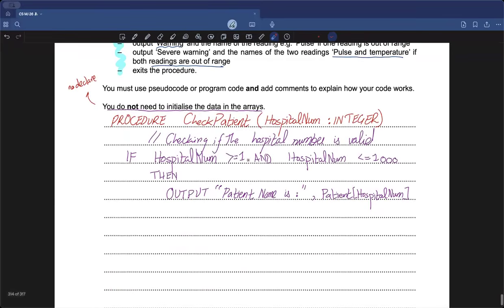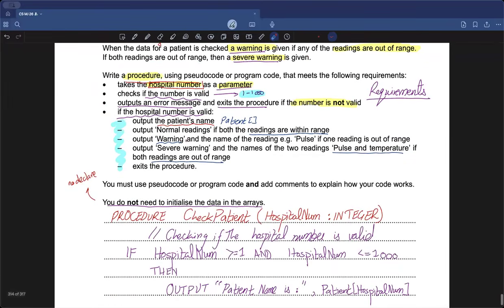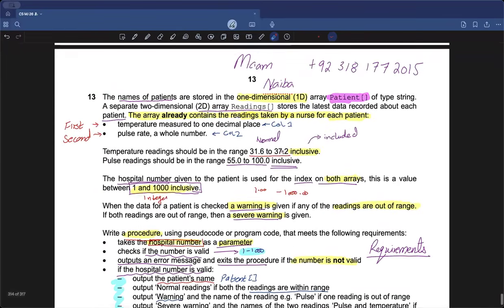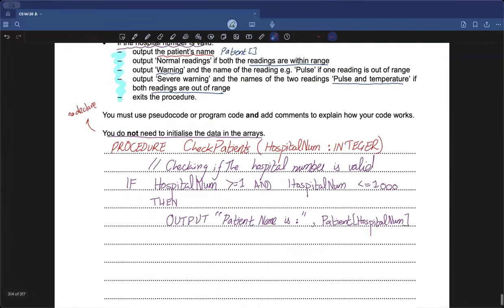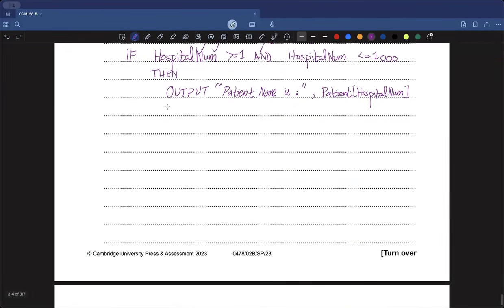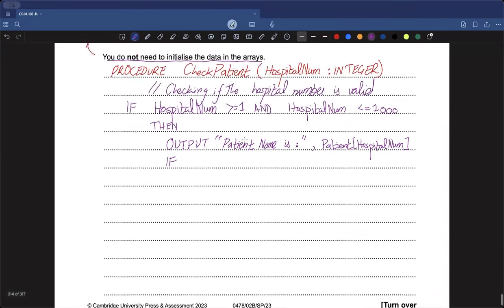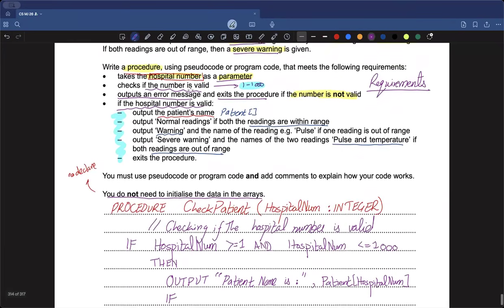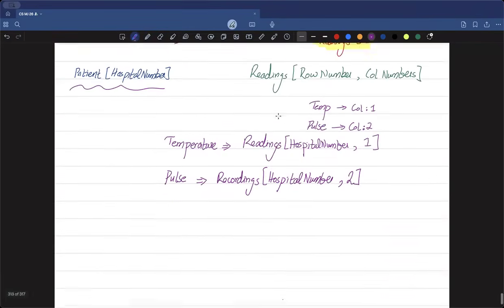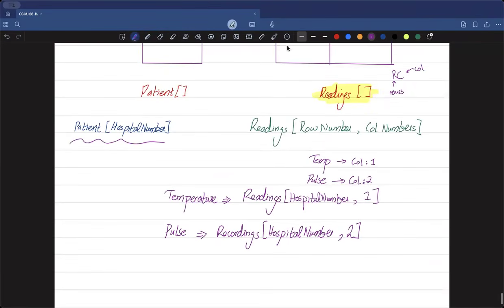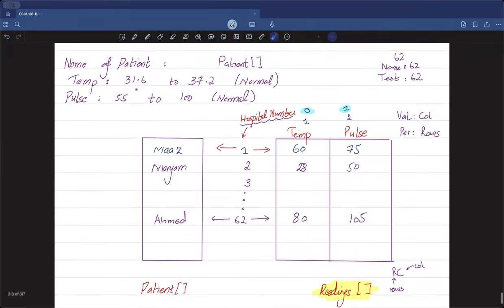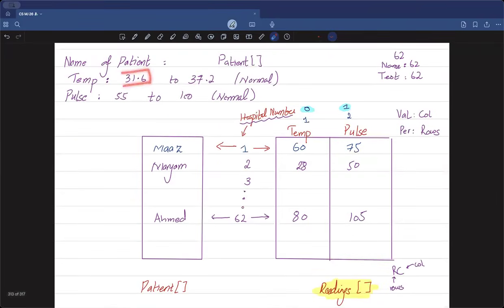Now we have to check, which means that I need to check if both the values are within the relevant range, then I'm good to go. So how will I do that? Let me first of all check temperature values. If this value which I just have up here is greater than or equal to 31.6 and this value is less than or equal to 37.2, then this means that the value is in the normal range.